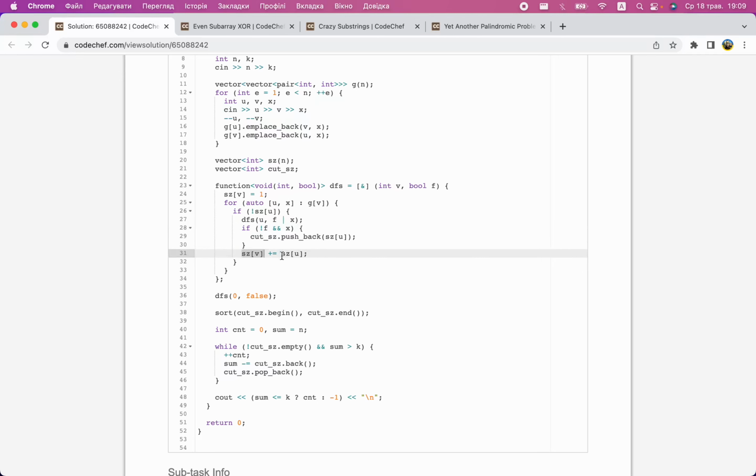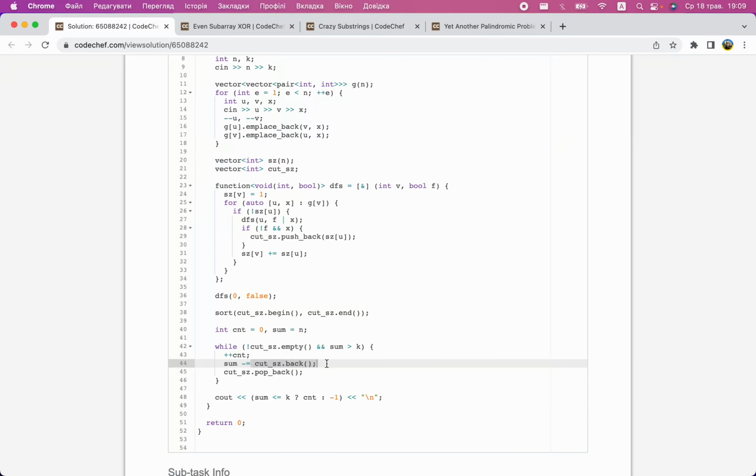So I just record subtree sizes, and for such special cases, I record them in a separate vector. Then it's optimal to cut off the largest part first. So I sort, then I take the largest, perform one cut and remove the largest from the sum. The sum is how many cities get infected if I don't do anything.